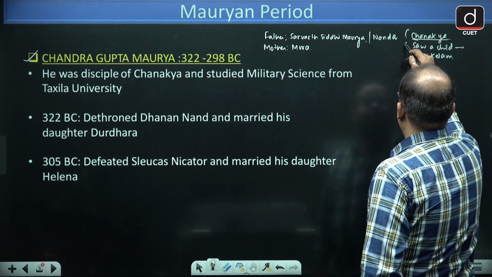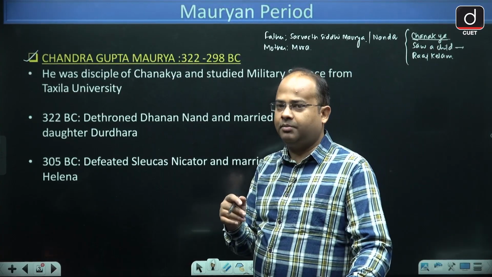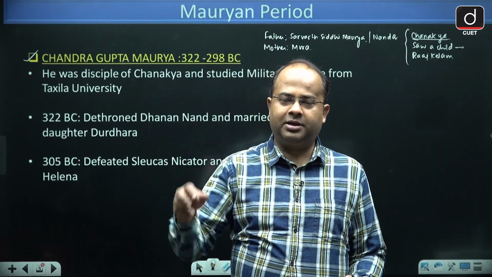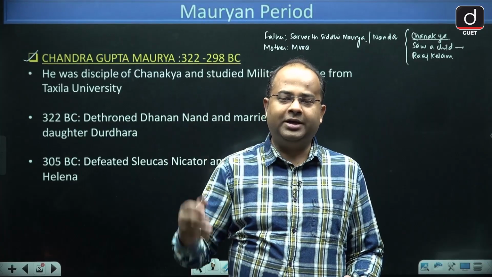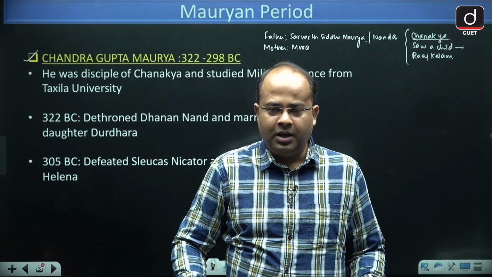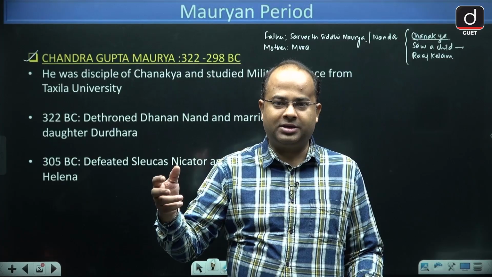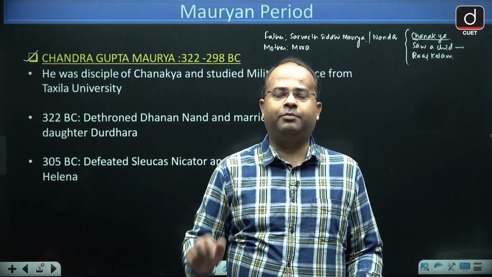In the game of Rajkeelam, one child becomes the king, and the rest of the children become ministers and so on. When Chanakya started watching how that child, who was behaving like a king, was managing things, he saw that he was managing them very properly.